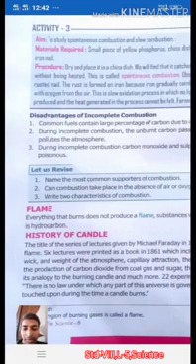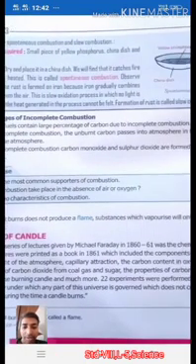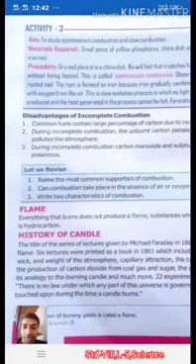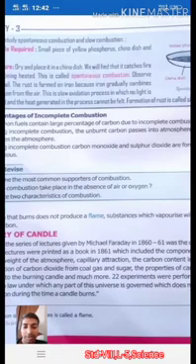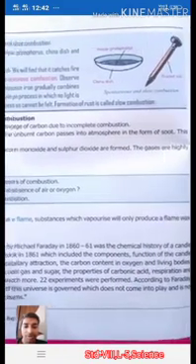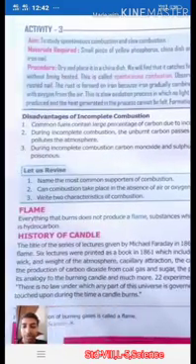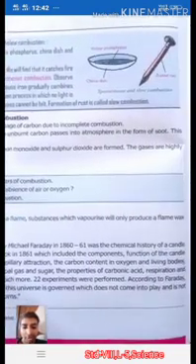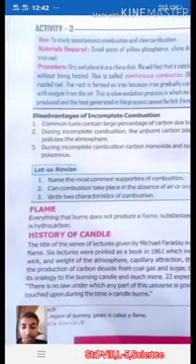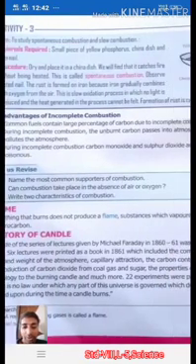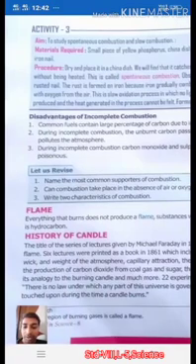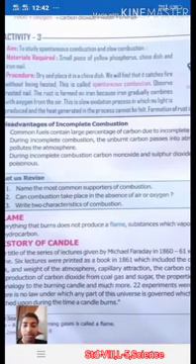Wick and weight of the atmosphere, capillary attraction, the carbon content in oxygen-living bodies, the production of carbon dioxide from coal gas and sugar, the properties of carbonic acid, respiration and its analogy to a burning candle, and much more. 22 experiments were performed, right? According to Faraday, there is no law under which any part of this universe is governed which does not come into play and is not touched upon during the time a candle burns, right?